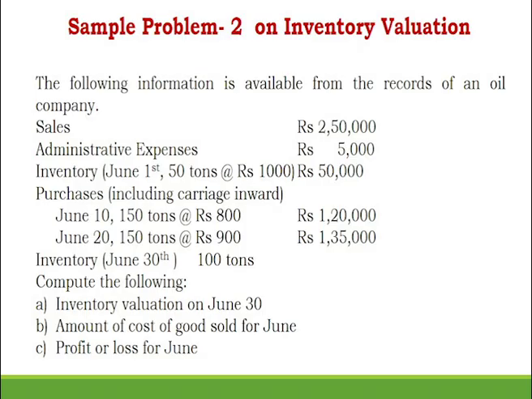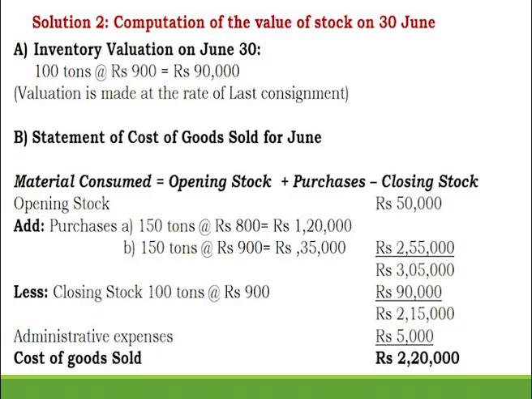Similarly, let us see one more problem on how valuation is done when you have expenses. In this problem we have administrative expenses, inventory, purchases and closing stock. If you see inventory valuation as on June 30th, we say that inventory is valued at the rate of the last consignment, that is, on the value of the last order which you received, you value the inventory.